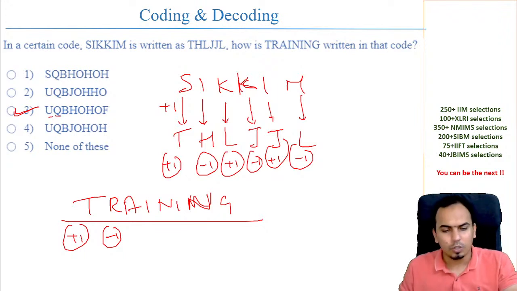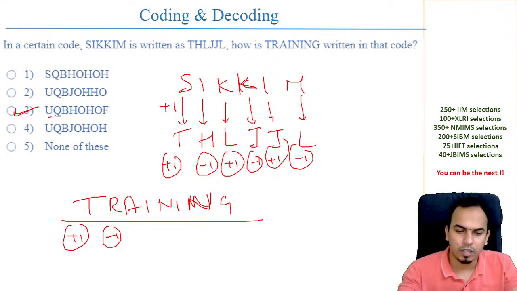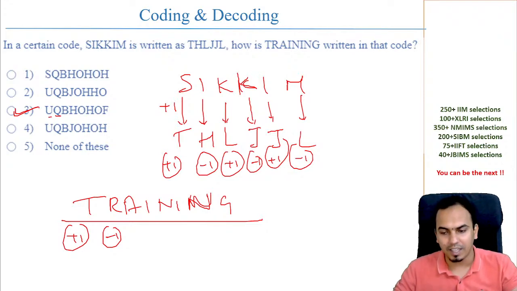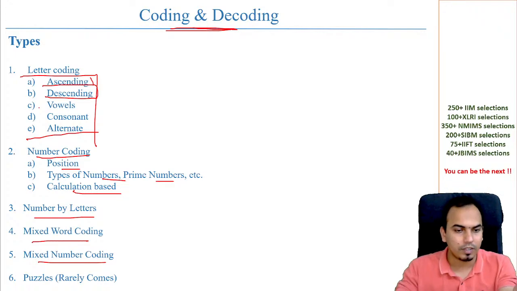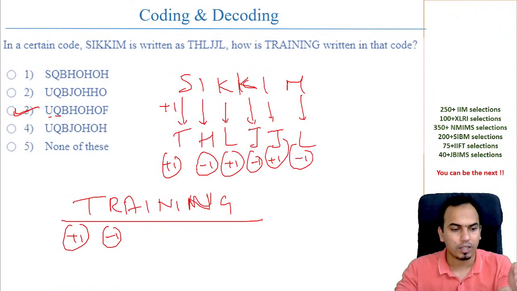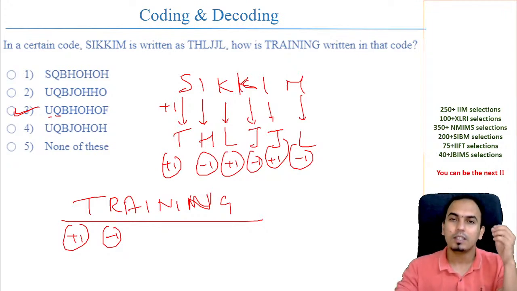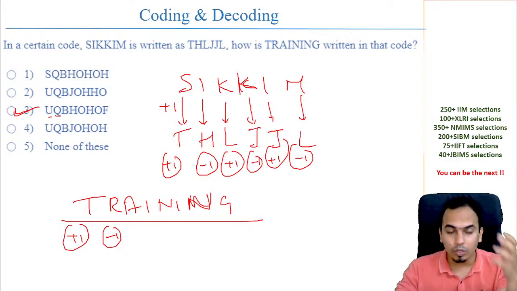So it's very simple, nothing much of a challenging area, but people who have not practiced this will definitely be amazed on that day, or might take a little more time to solve these kinds of questions. So go through all the different varieties of coding and decoding, and you will get these kinds of questions only. Don't expect a very heavy level of questions in CMAT. CMAT is an easy exam. Just go well prepared, knowing all the different types of questions.